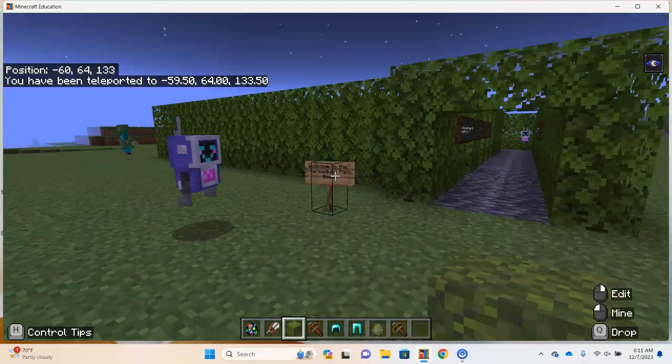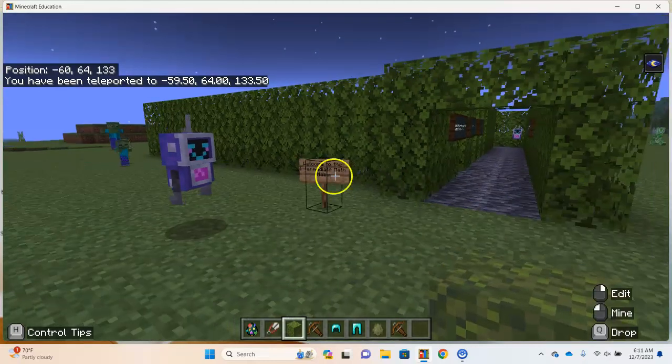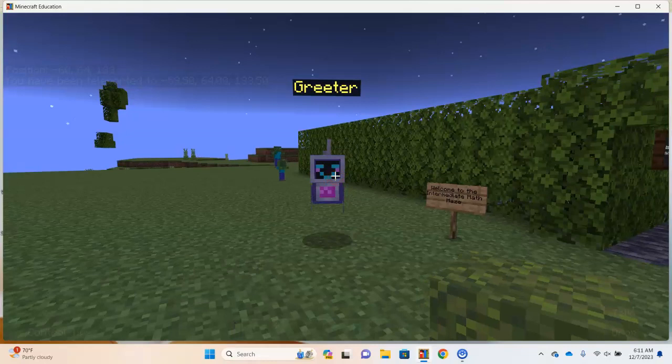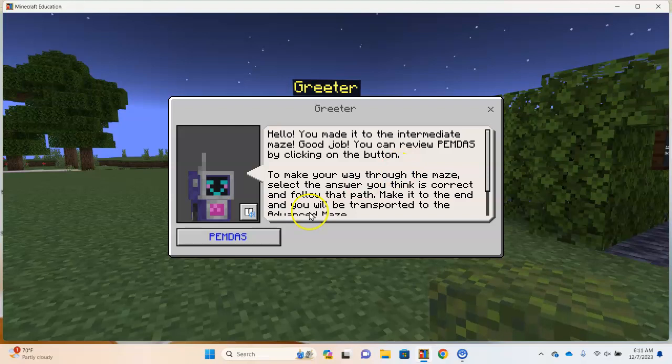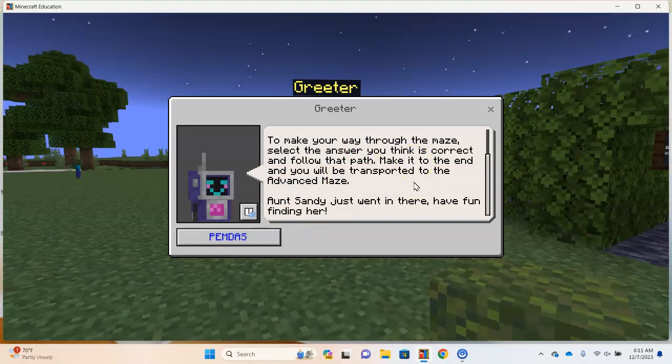So I see affirmed here by the sign, the intermediate math maze, and NPC reader. Reader just affirms that we are in the right place. We've made it to the beginning of Labyrinth 2, which is the second level of computational thinking. And he just reminds us of the instructions. Says he just saw Aunt Sandy go in, so we will go find her.